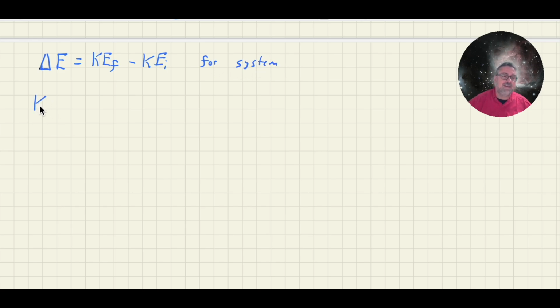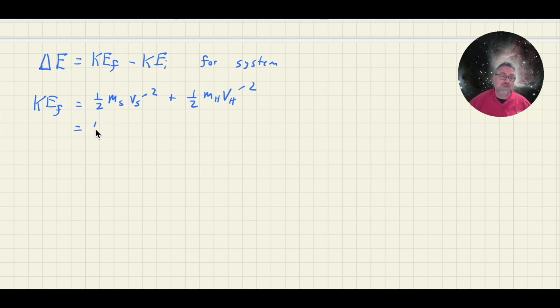So my final kinetic energy is going to be 1/2 the mass of Sally times Sally's velocity after the collision squared, plus 1/2 the mass of Harry times the velocity of Harry after the collision squared. And so you see there's lots of information to keep track of, hence the primes instead of the F's.